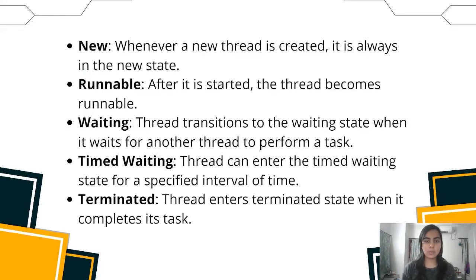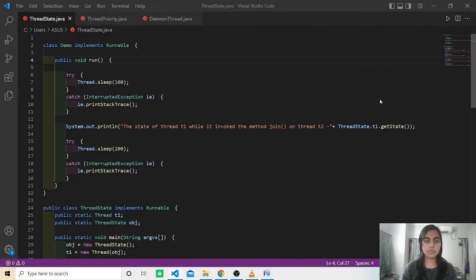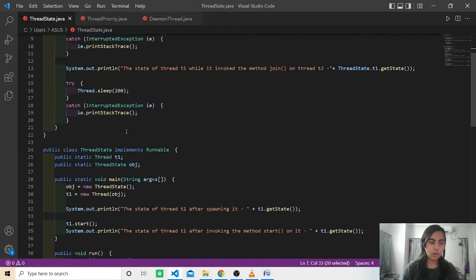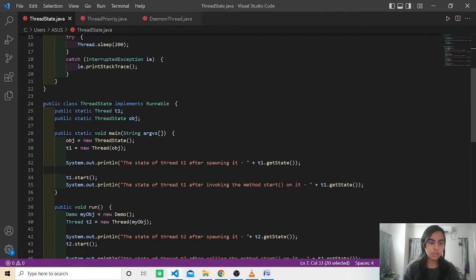Now let's look at a program for thread state. Here, the demo class is implementing the runnable interface. Then there is a try catch block in which we can see that the thread T2 is moved to a state of timed waiting. Then there is again a try catch block. This is the class that implements the runnable interface, and this is the main method of the program from where the execution of the program starts.